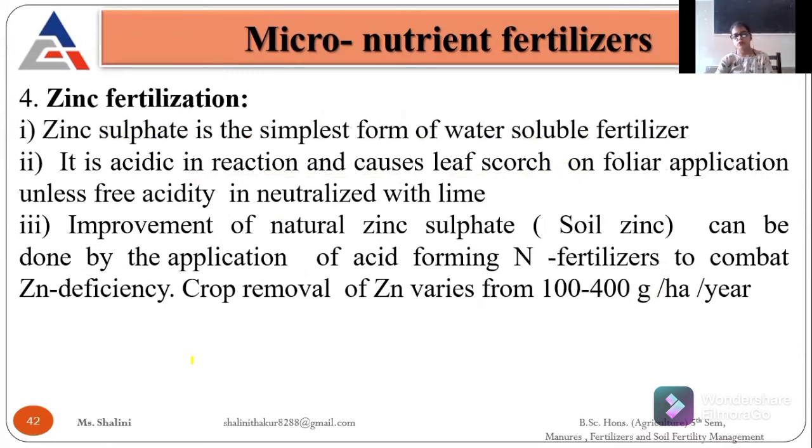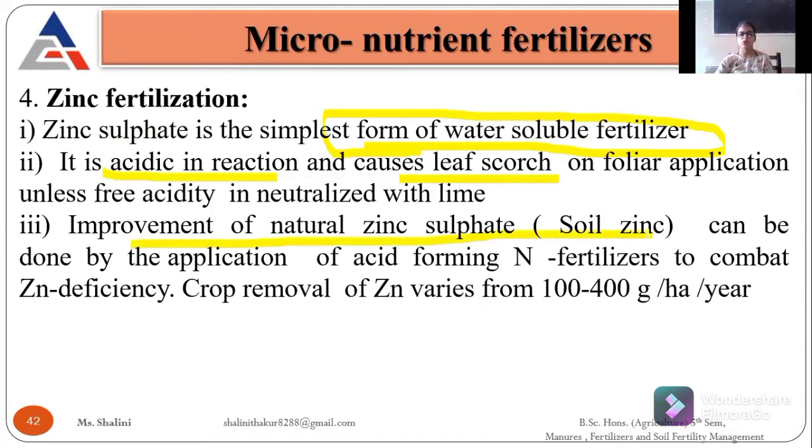Last is the zinc fertilization. In zinc fertilization, we mostly use zinc sulfate, and it is a water soluble fertilizer. It is acidic in nature, and it also causes leaf scorching. So we use zinc sulfate through acid forming nitrogen fertilizers, meaning we use zinc coated urea. If we want to apply zinc in the field, we use zinc coated nitrogenous fertilizer, zinc coated urea, and the crop takes about 100 to 400 gram of zinc per hectare per year.